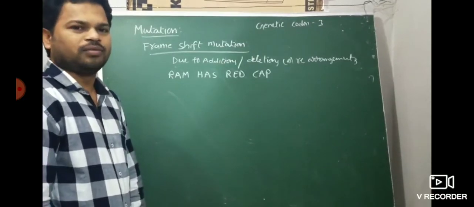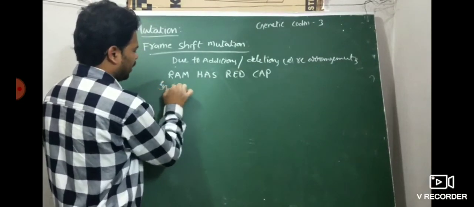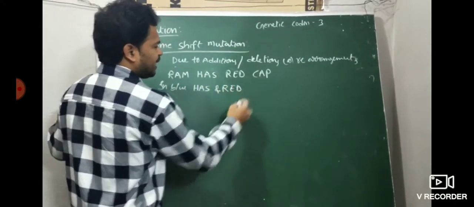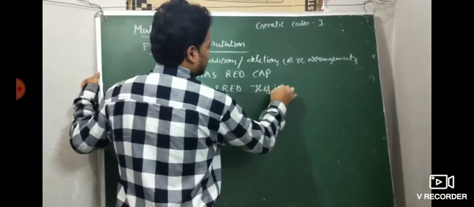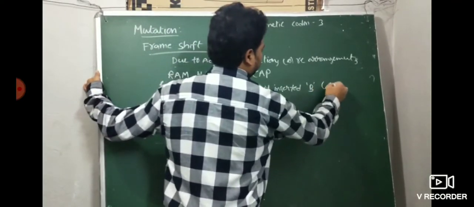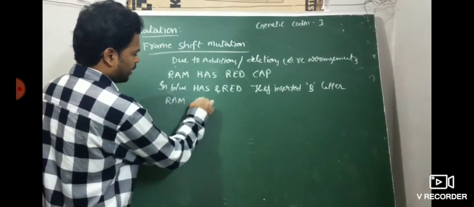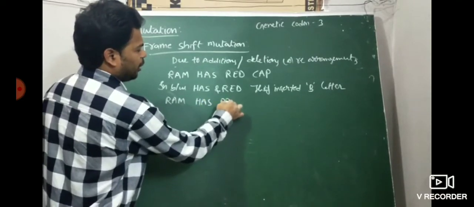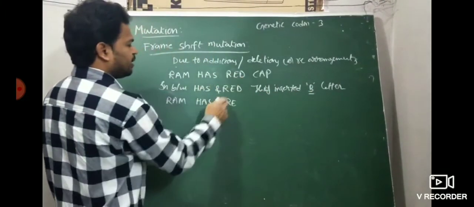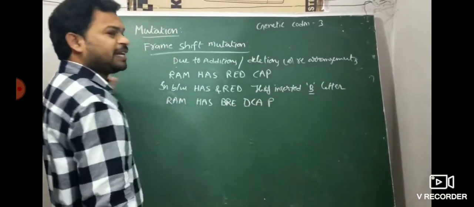Now what did they do here? In between 'has' and 'red', they inserted the letter B. Then see the reading frame: Ram has BRE DCAP. B is inserted in between 'has' and 'red'. The reading frame will change.